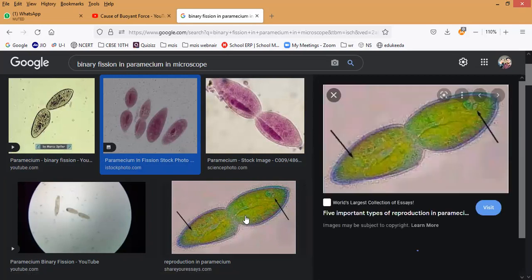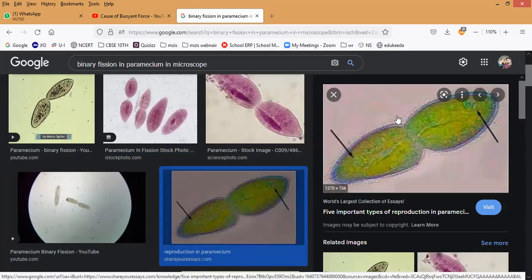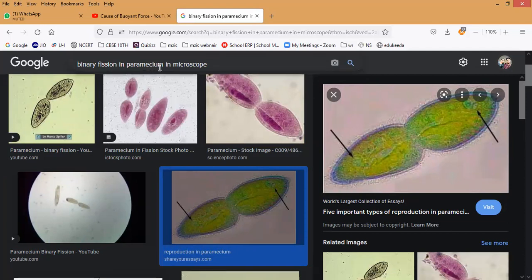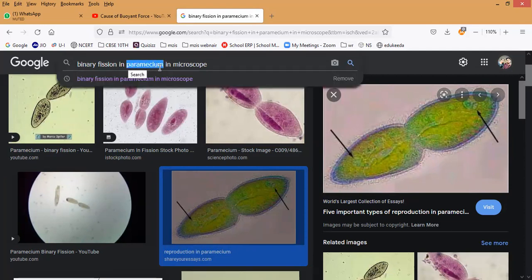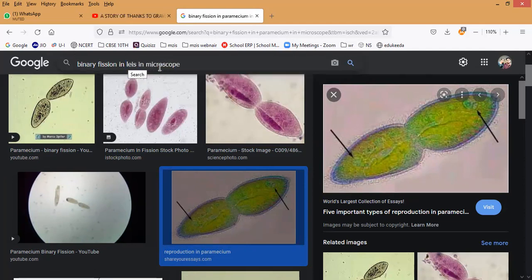Here you can see this picture of Paramecium, how the nucleus is going to split. So two equal parts will take place. So it is a fixed shape. Always this one will develop into a new cell and this one is developing into a new cell. But if you observe Leishmania,